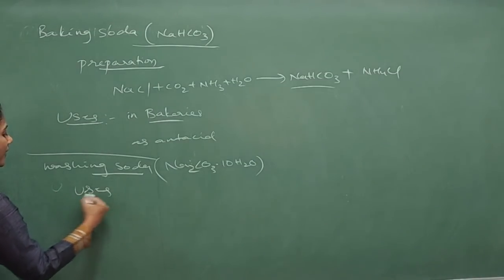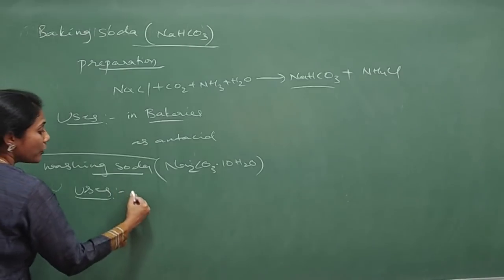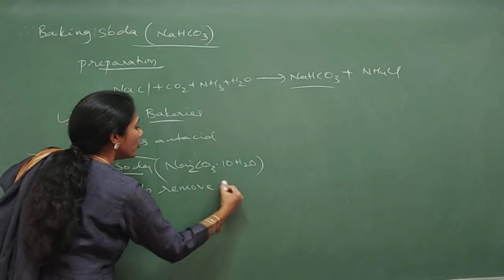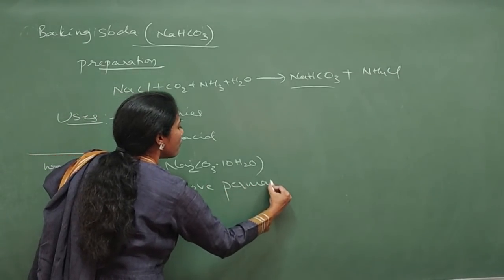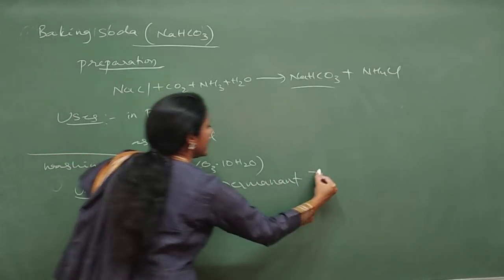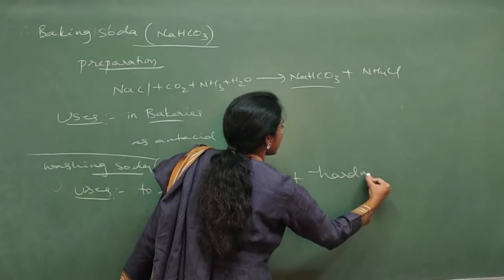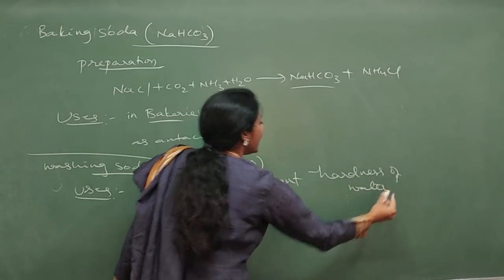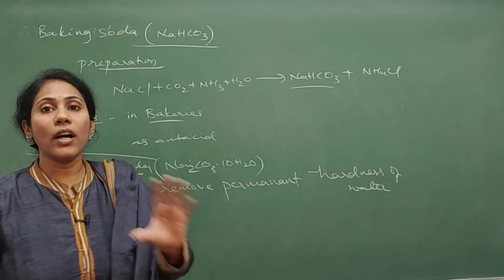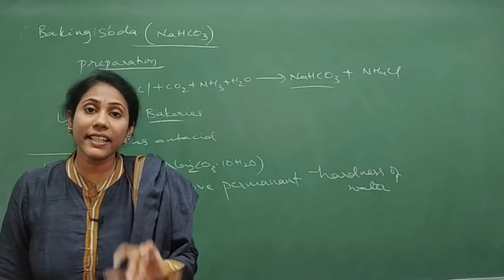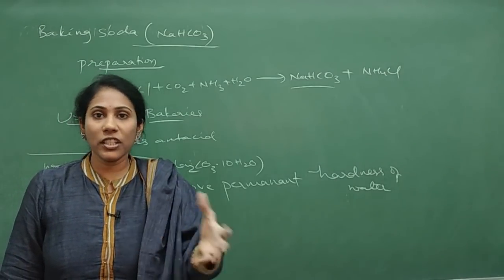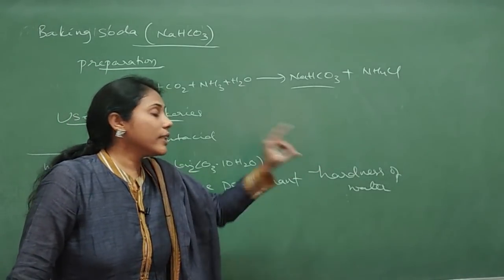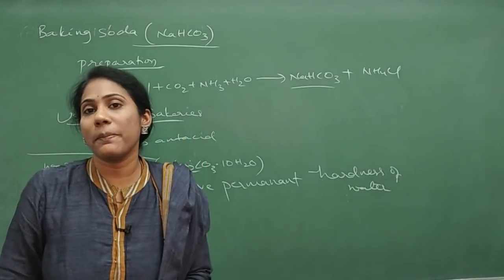The uses are very important here. It is used to remove permanent hardness of water. Hard water is water which you cannot use for drinking, washing clothes or washing utensils, because this water has calcium and magnesium ions.